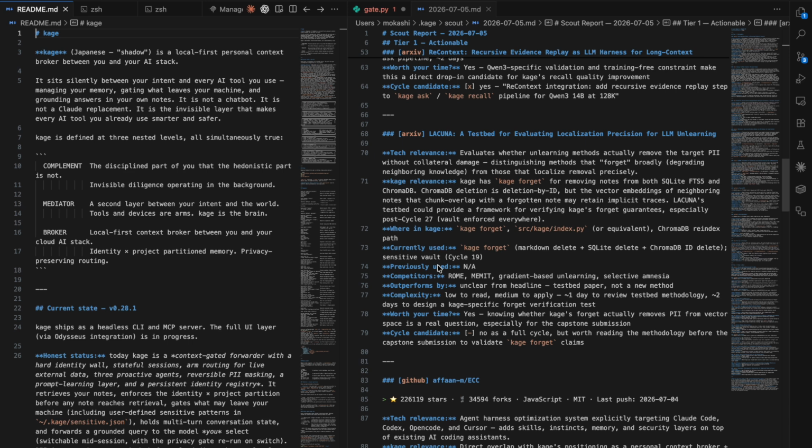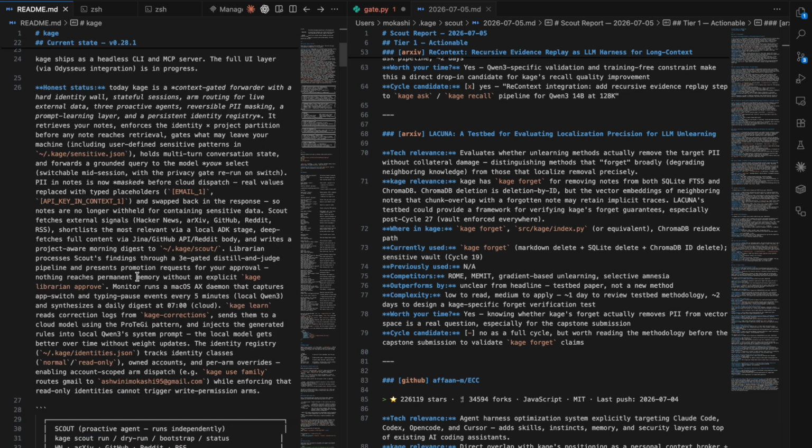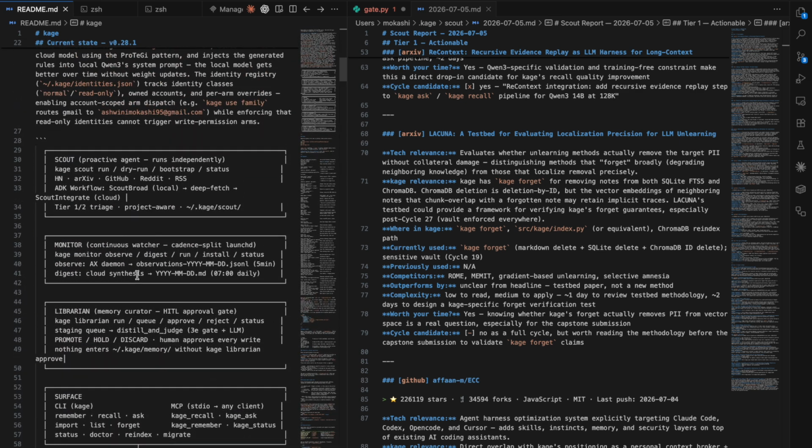Now, for this capstone, I built three agents on top of Kage that form a self-contained multi-agent pipeline, as you can see on the screen. Scout is a proactive agent that runs independently. Let me show you the system live.